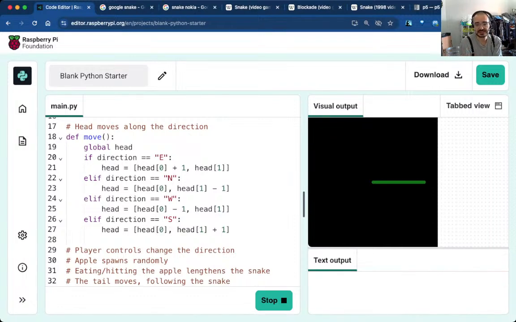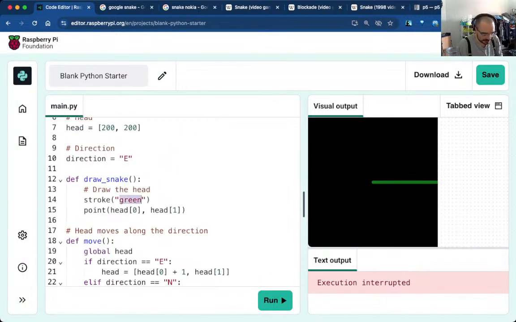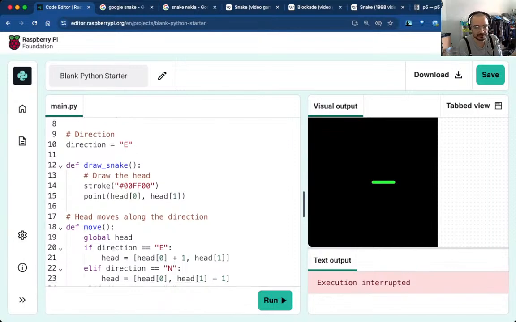Okay, so green, that's a little bit, is this popping enough? Yeah, you know what, I'm just going to make it really flashy green. So that kind of green. Yeah, okay, so that's moving. Well, the snake is moving. We're very happy with this.